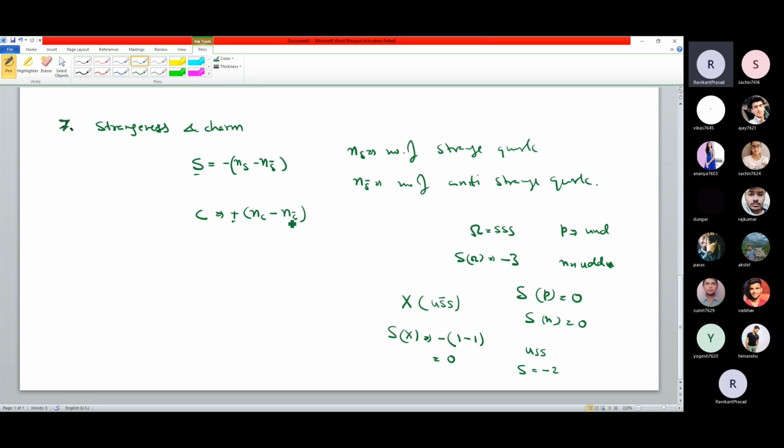So neutron and proton are 0 charm quark. They are 0 charm particle. They don't have any charm kind of properties. Then you can write for, I have not written here, but you can write for bottomness and truthness. So I will write that also.